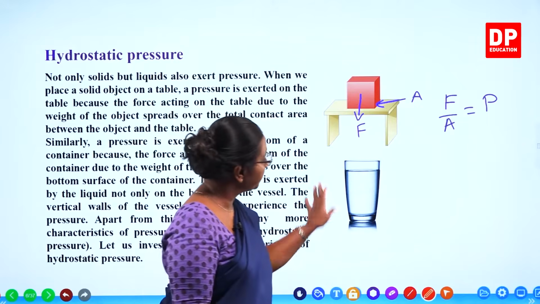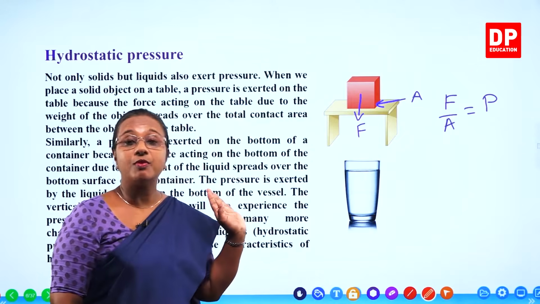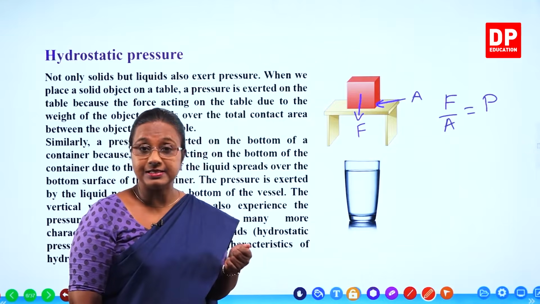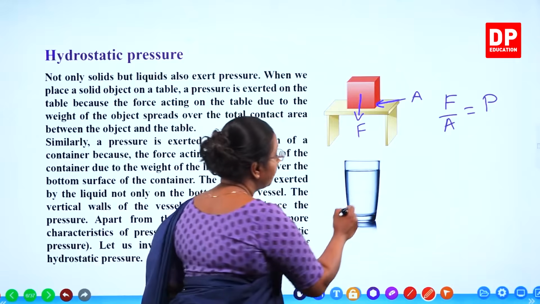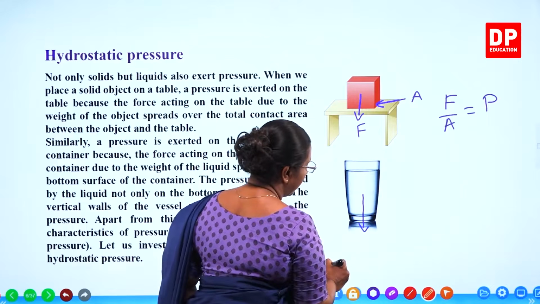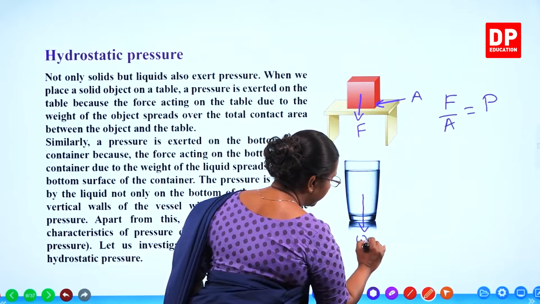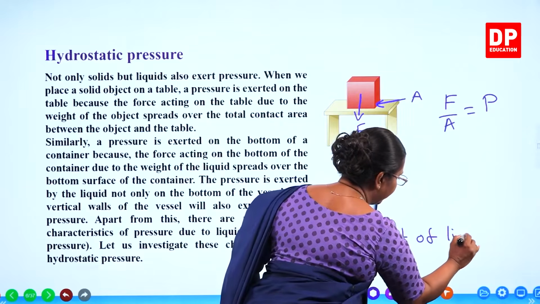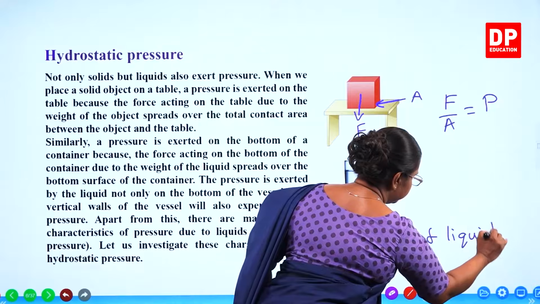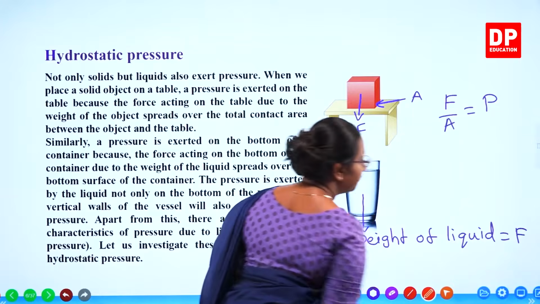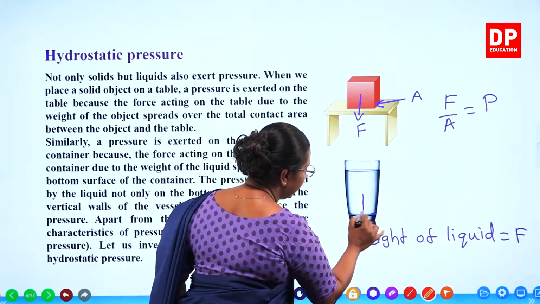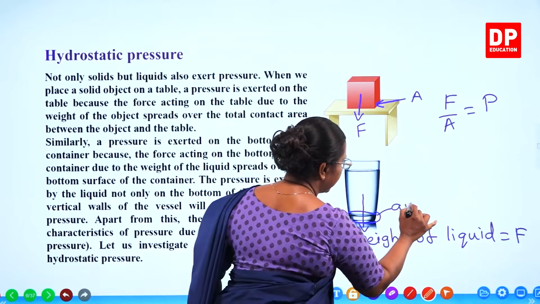The same way, now if you take this glass of water, the water has a mass, so obviously it has a weight. The weight of water will be acting downwards. So weight of liquid, that is going to be the force exerted. And here you can see there is an area. This is the area.